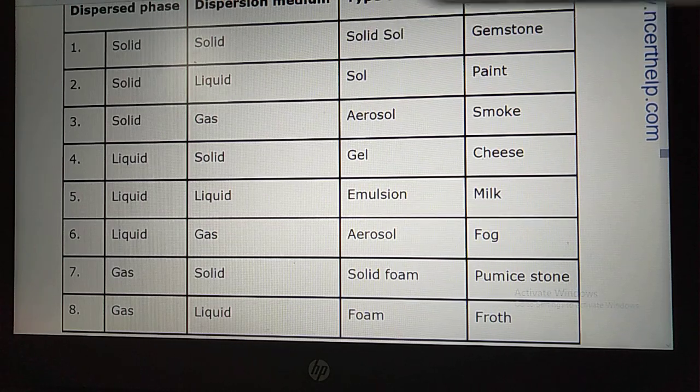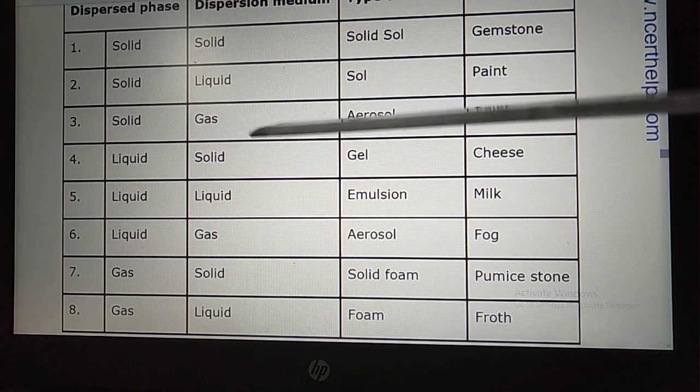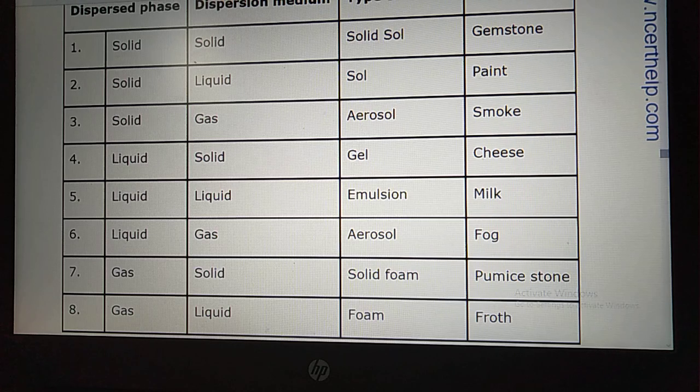Now solid in solid forms a solid sol. An example is gemstone. If you talk about solid in liquid, what type of colloid will form? It will form a sol, like paint. If you talk about the third one, solid in gas, that is smoke. Solid in gas is known as smoke, in which solid particles, like burnt solid particles, get mixed with the gaseous system, so they form smoke. It is an example of an aerosol.